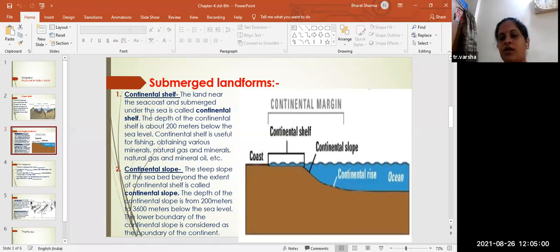Now, continental shelf is useful for fishing. Here itself, children, we can do the fishing. We can obtain various minerals, natural gas, mineral oil, and so on. These things we can get in this continental shelf.